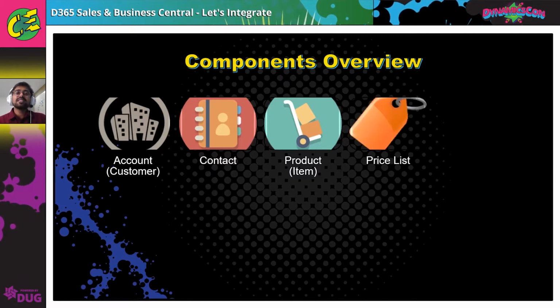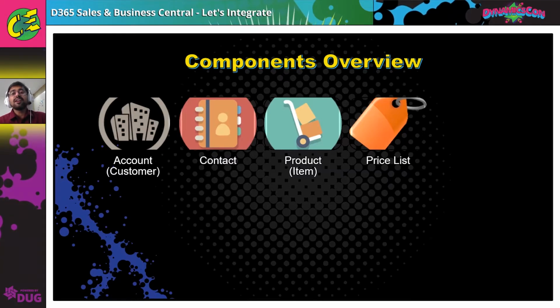Price list, again, as the name says, each product needs to be tagged to a price, and that's how the selling happens. Different price lists, you can tag different customers with different price lists, so that you can have different kinds of customers, local, overseas customers, having different price lists accordingly.